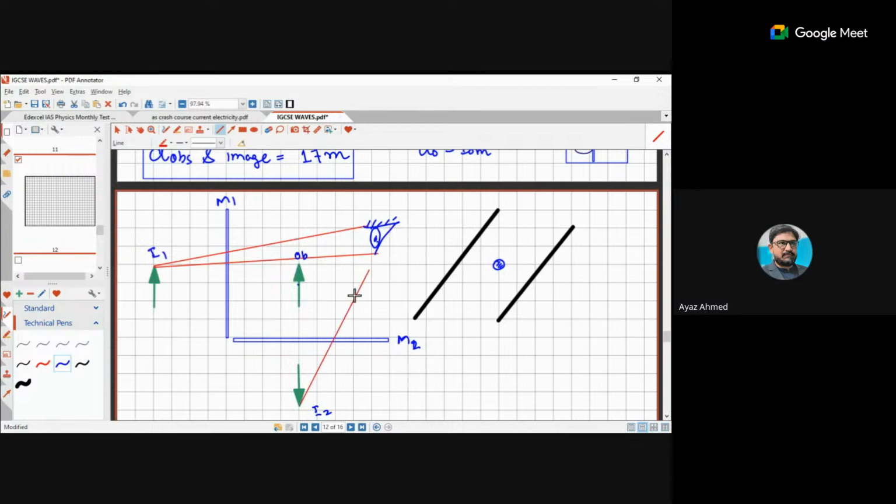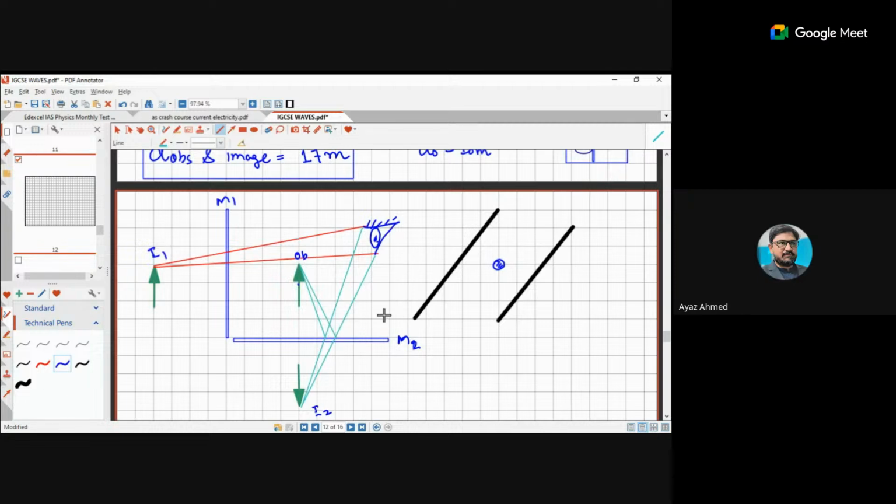Let me change the color for this one. Look, how will this head be seen? Once the image is there, light is coming from there, and once the light is coming from this point. Are you getting it? So for this image, the head of this object would be reflecting the light in this way.